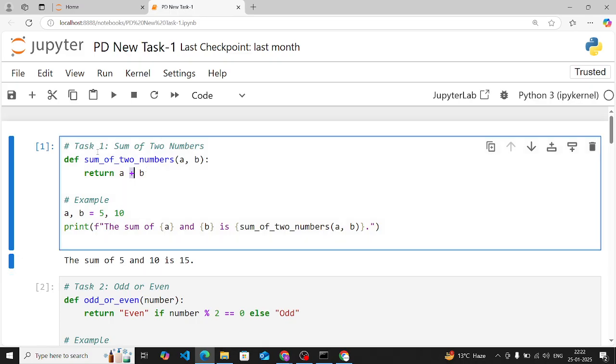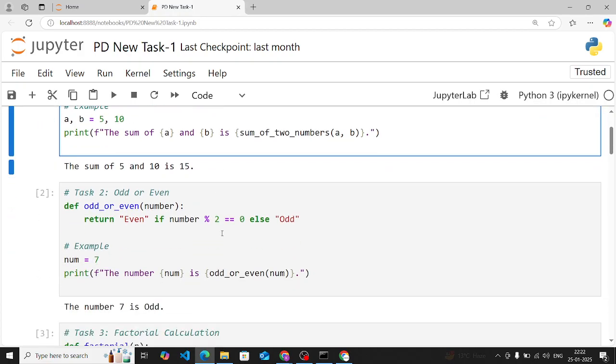This is the function we have made. You have to use the def keyword, this is the function name, and these are the parameters. By using return a plus b, this will add your two numbers. This is your example: here we have taken 5 and 10, and the sum by calling this function is 15.